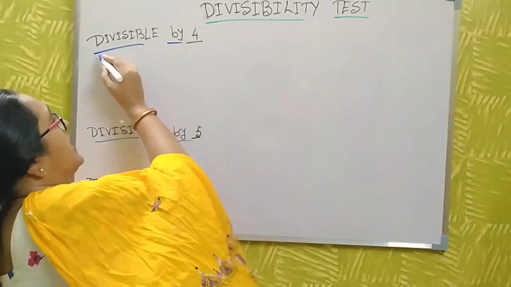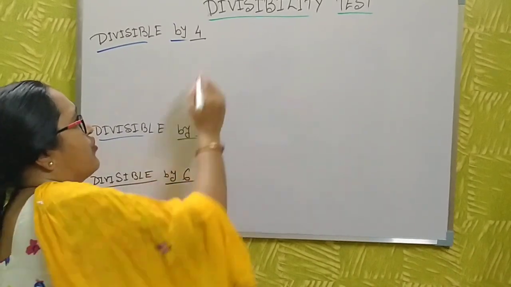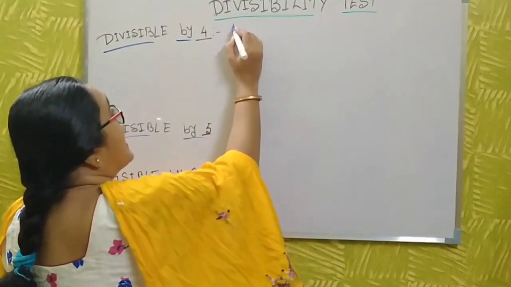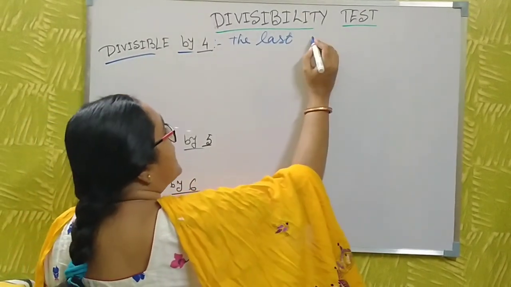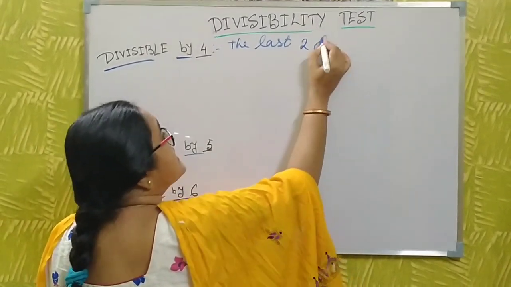Okay, now I discuss divisible by 4. All the students please look at the last 2 digits.